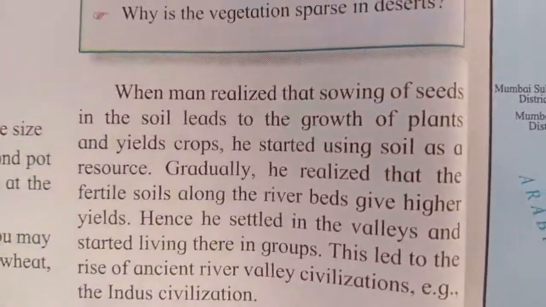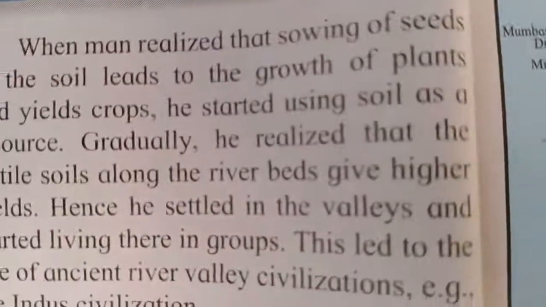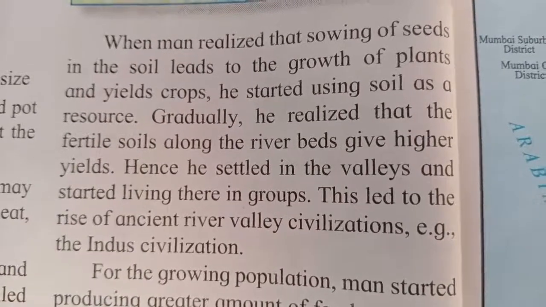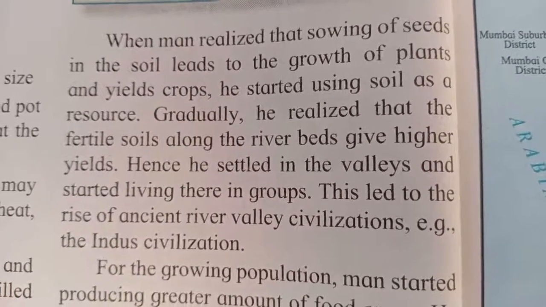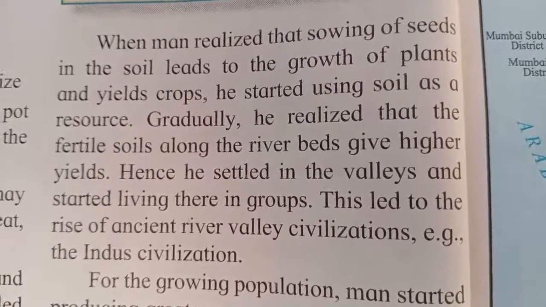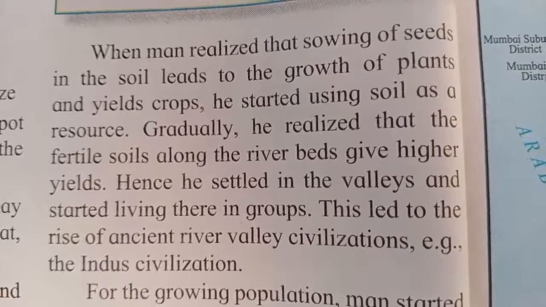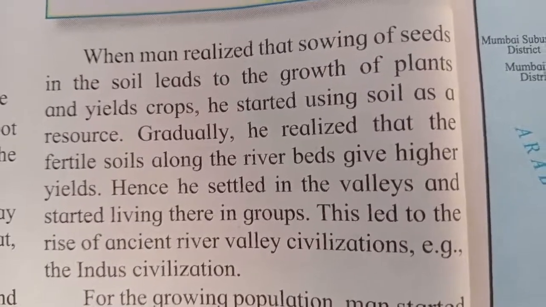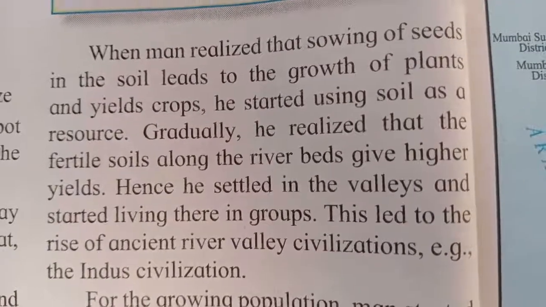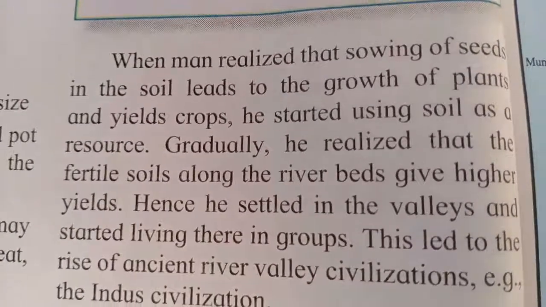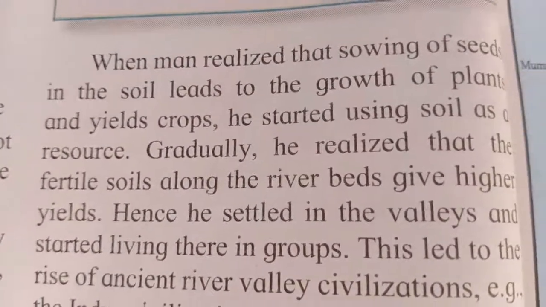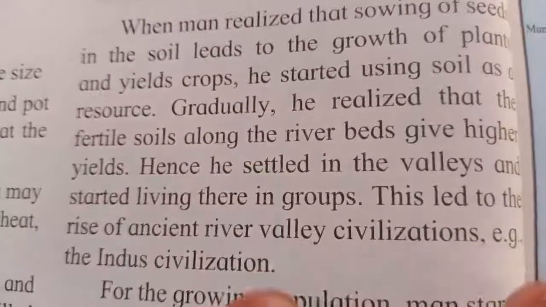So when human beings in the ancient time period, in the Stone Age, understood that when you put the seeds in the soil, it leads to the growth of the plant, that seed turns into a plant, and later on when it grows, it gives us the crop. It can be a rice crop, wheat, jowar, bajra, anything, or even fruit plants and fruit trees.